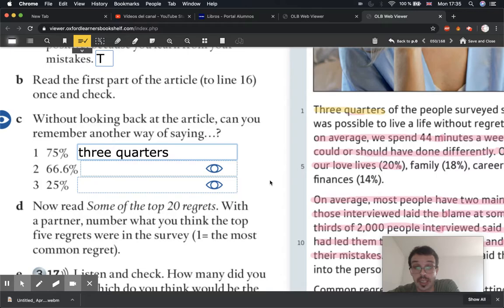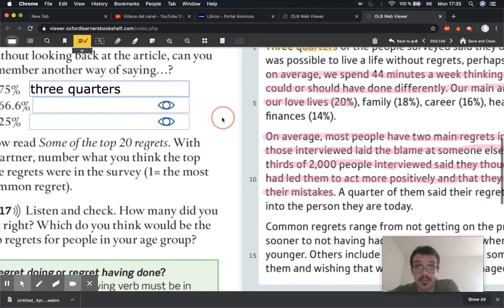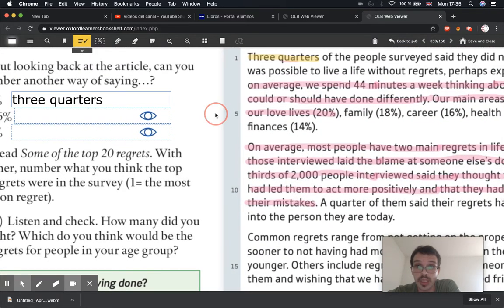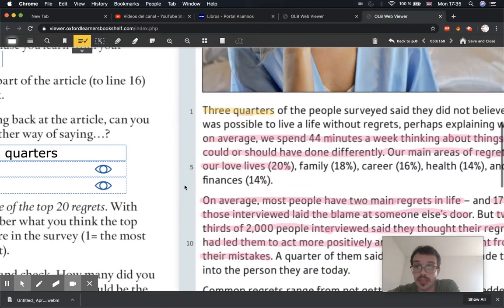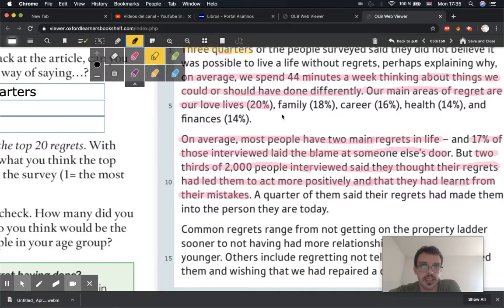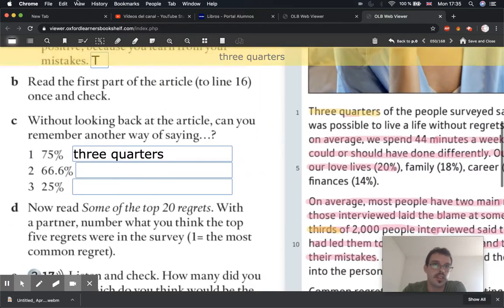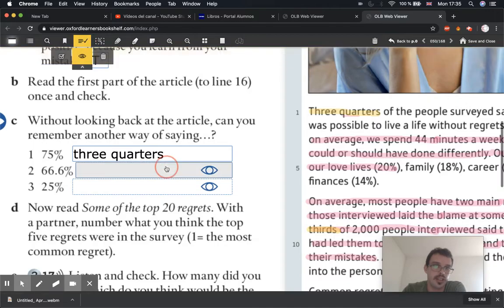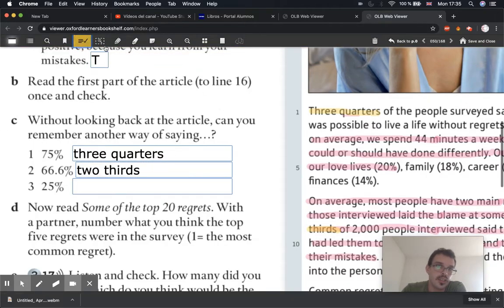Now, number 2, I told you before, 66.6%. Another way to say that would be 2/3. The answer here says 2/3. We'll write it like this, 2/3. That's the same as 66%.